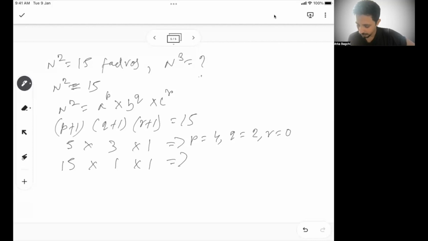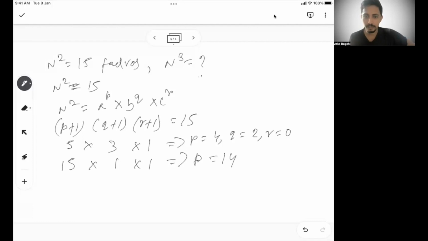If this is the case, then your p is 14. So these are the two possibilities for 15. You can break it as 5 into 3 into 1, or 15 into 1 into 1. That's the only two possibilities. There is no other way you can break 15.